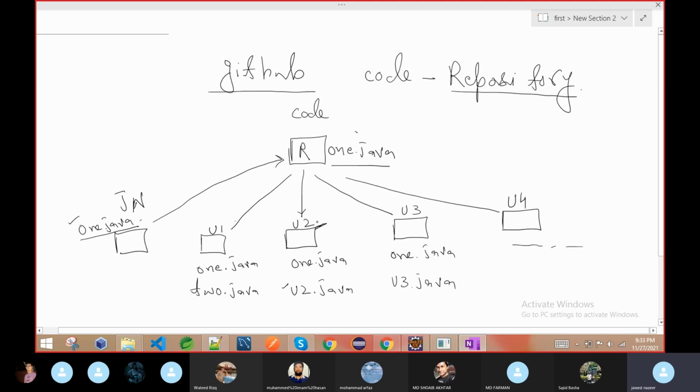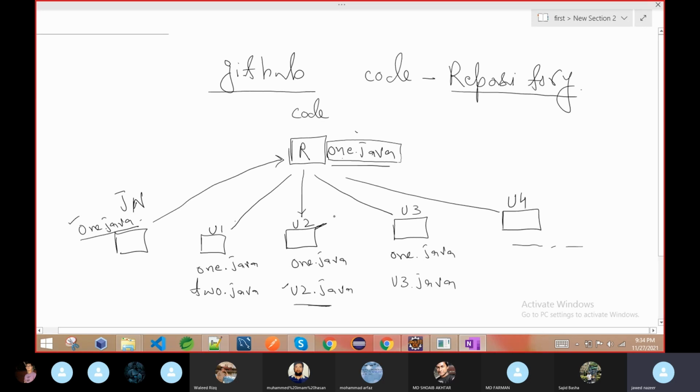Now U2 did what? He created U2.java and tried to push the code. Now see here, all of them have 1.java, the same version as here, because I haven't changed this one, no one else changed it, and they all have the same latest code. So the first time, if anyone didn't pull the code and directly pushes the code, our repository, our Git, will allow it, because it already has the latest code and he added something.